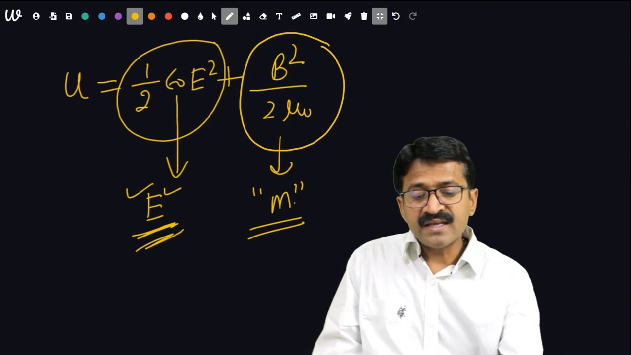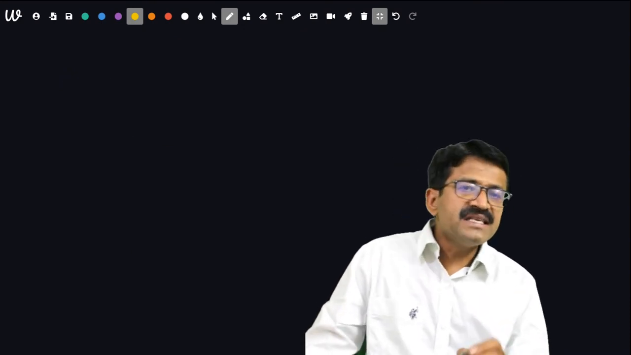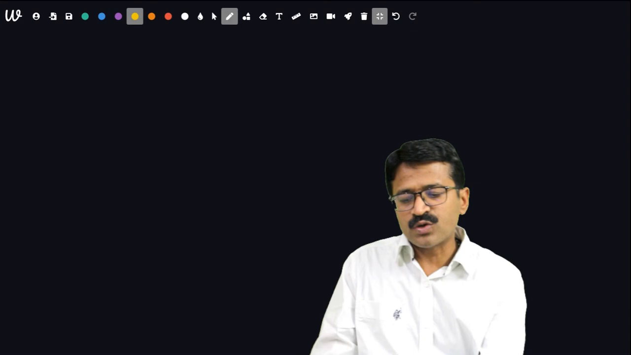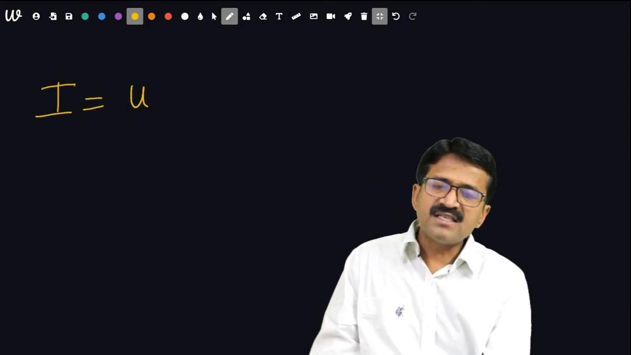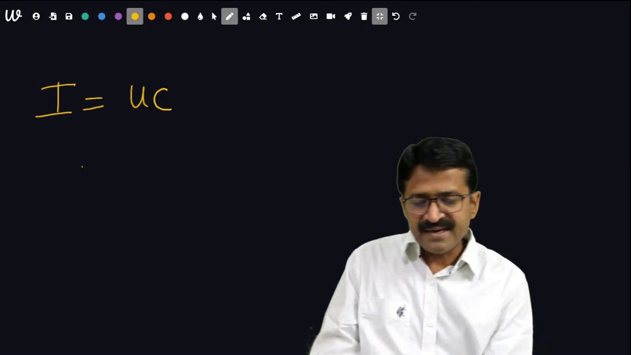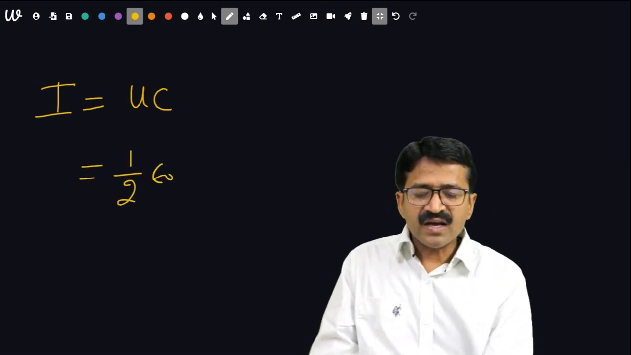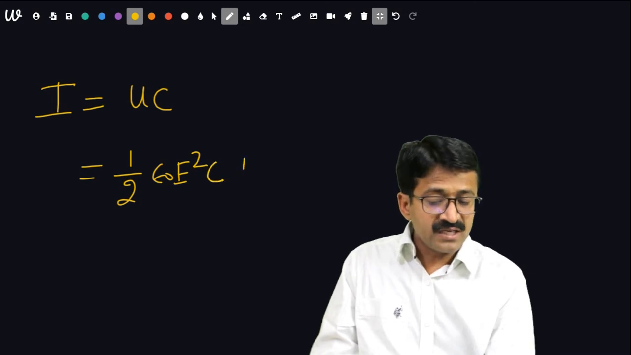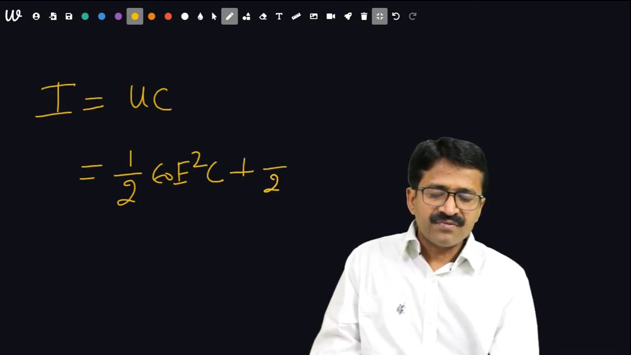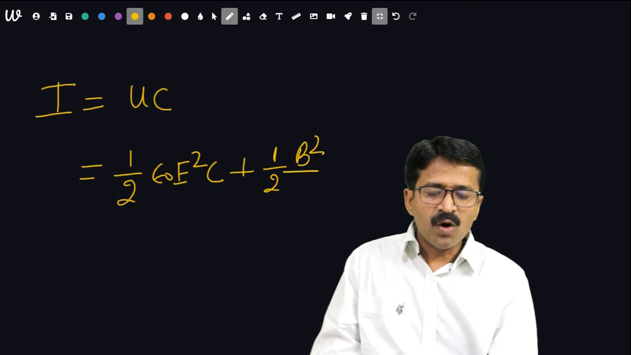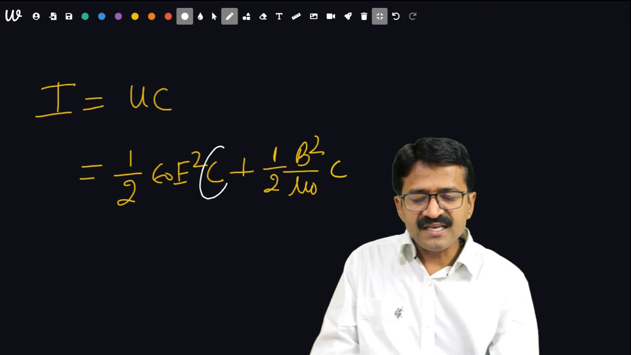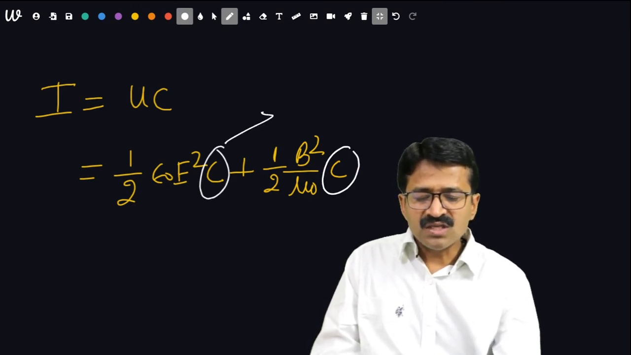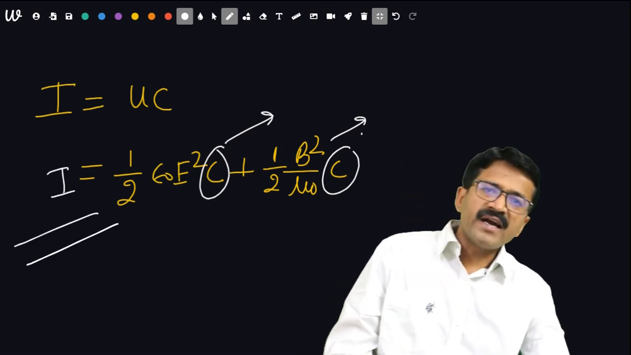Now another thing is, what about the intensity of an electromagnetic wave? This is the next question. Intensity of an electromagnetic wave is given by energy multiplied by the speed of light. This will be half epsilon naught E square into C plus half B square upon mu naught into C. We have just multiplied the energy by C. So this is the basic formula of intensity of electromagnetic waves.